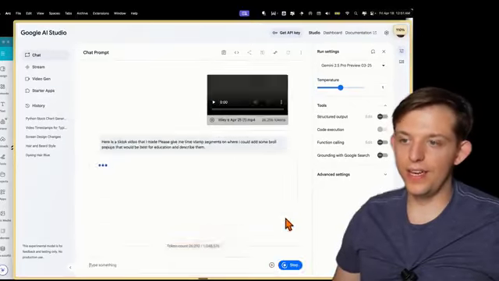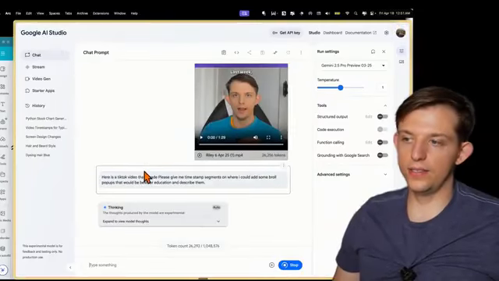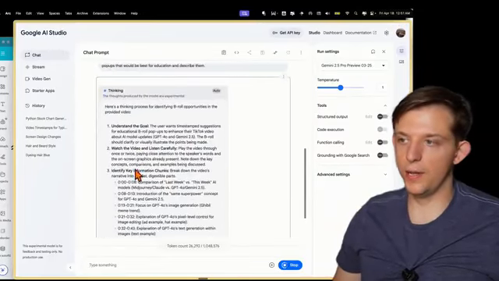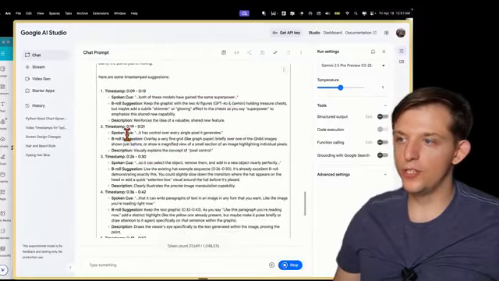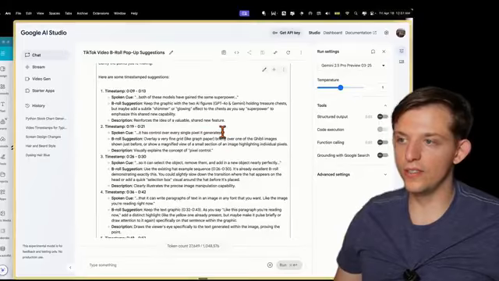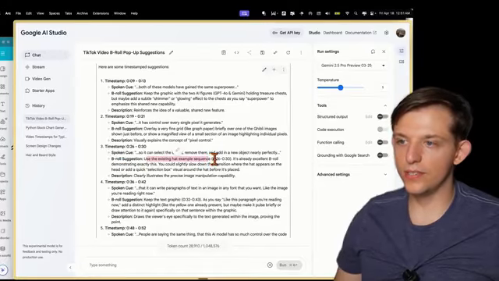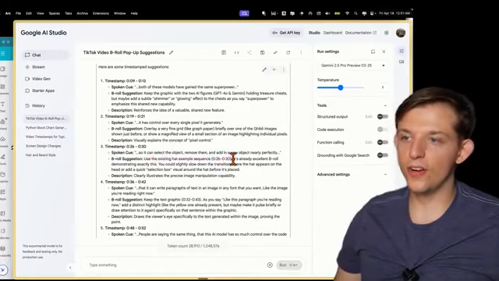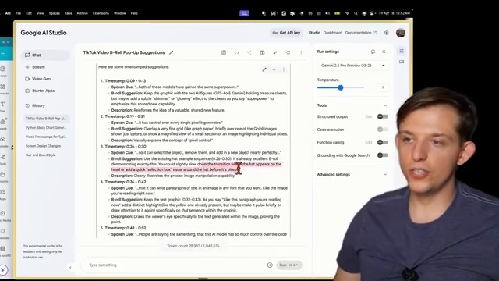This AI model literally takes in a video, and it understands the video at every single timestamp. It is truly insane. Here it's thinking, and it literally tells us the exact timestamps. Spoken Q: Both of these models have gained the same superpower. Spoken Q: it has control over every single pixel it generates. B-roll suggestion: it can select the object, remove them, and add a new object nearly perfectly. B-roll suggestion: use the existing hat example sequence from 26 to 30. It's already excellent B-roll demonstrating exactly this. You could slightly slow down the transition where the hat appears.